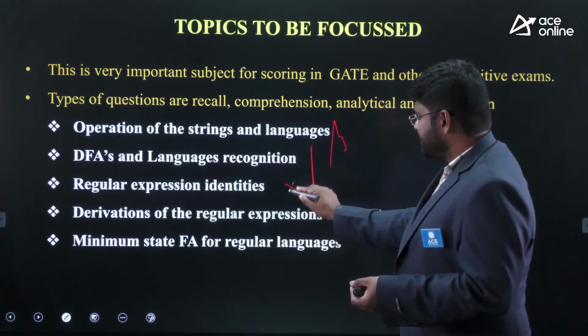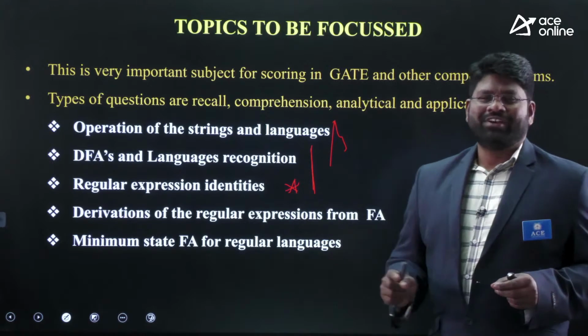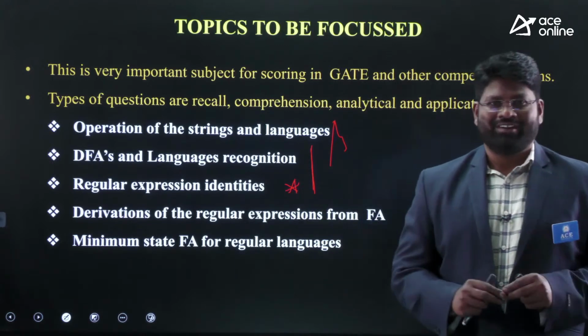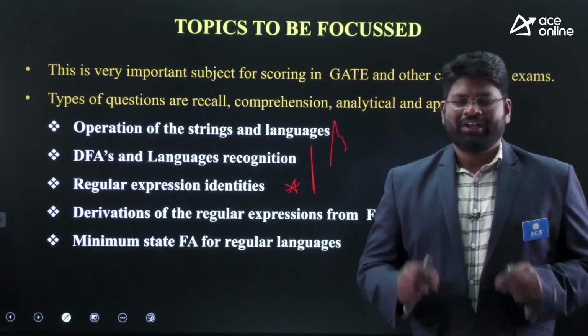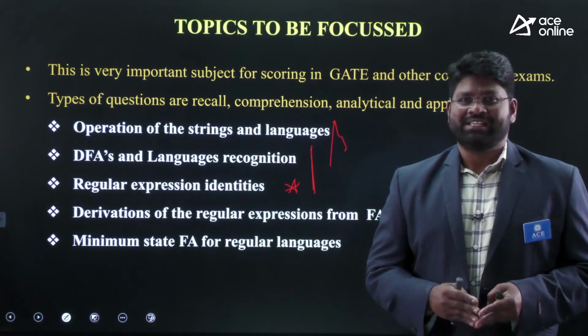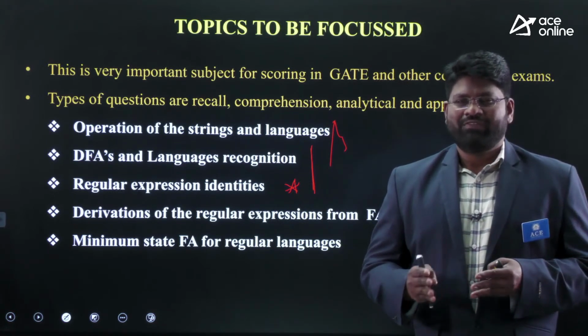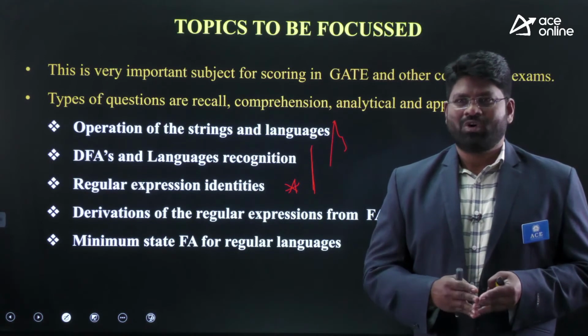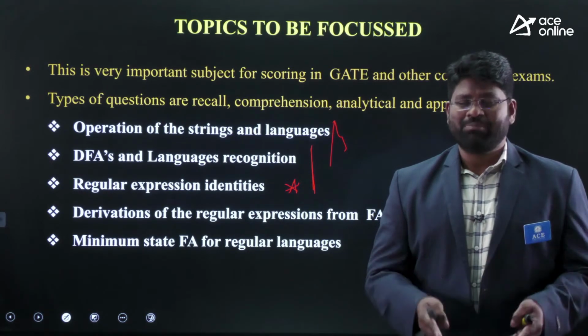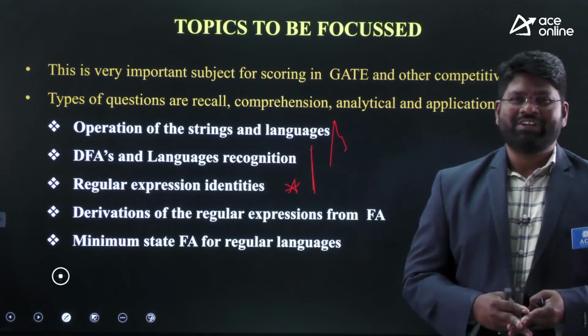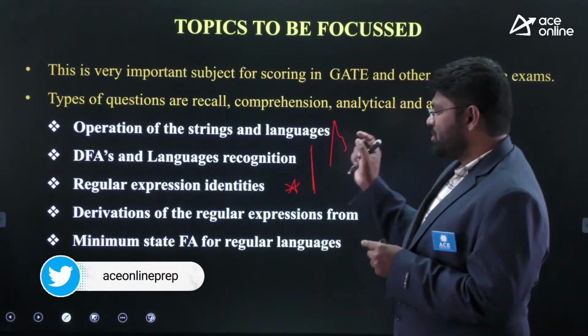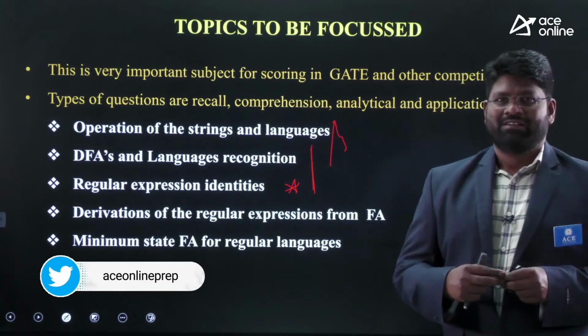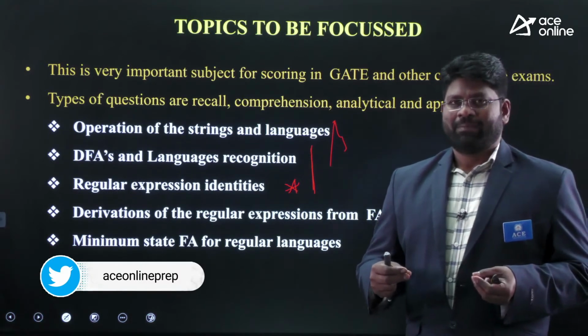After that, I suggest the identities of regular expressions are very important. Remember what you mean by regular expressions and their identities. There are 15 to 16 identities, and they are very important for doing certain simplifications and even identifying certain answers. So some questions will be directly on the identities, and some questions will be based on them.